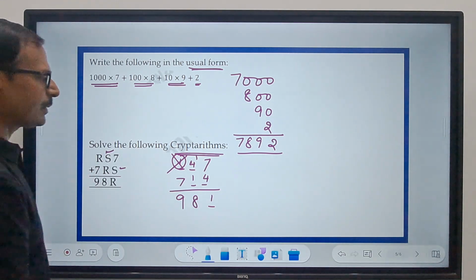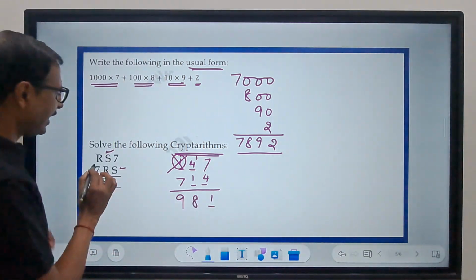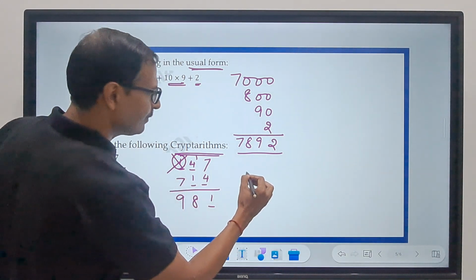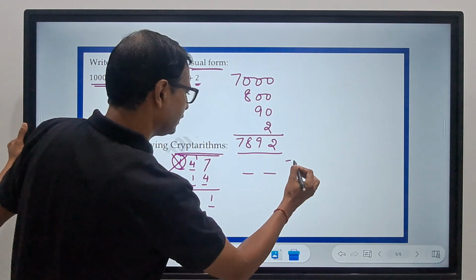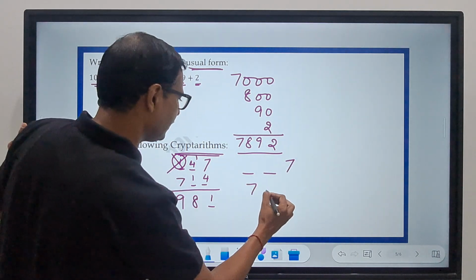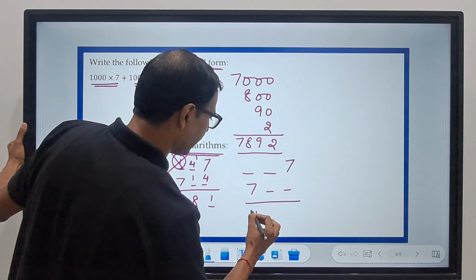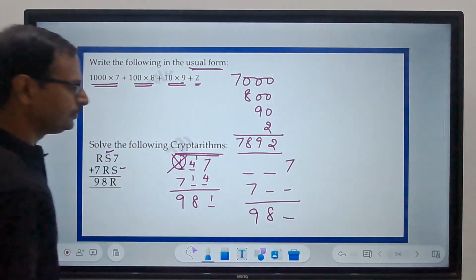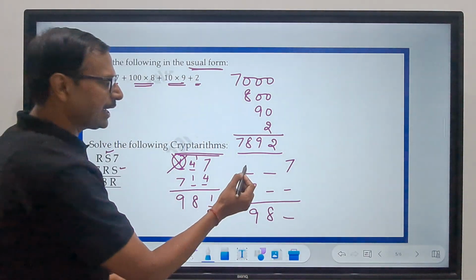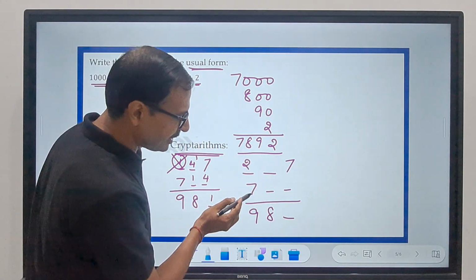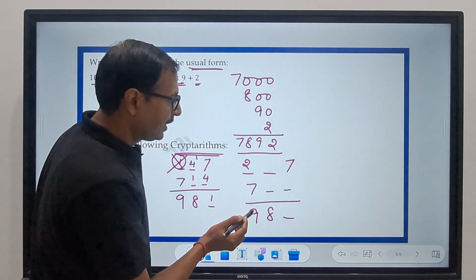Now let's take the other possibility. So we have the other possibility that this number, I'll write it again, 7 dash dash 9 8 dash, right? Now this number can be 2 because 2 plus 7 is 9, correct?